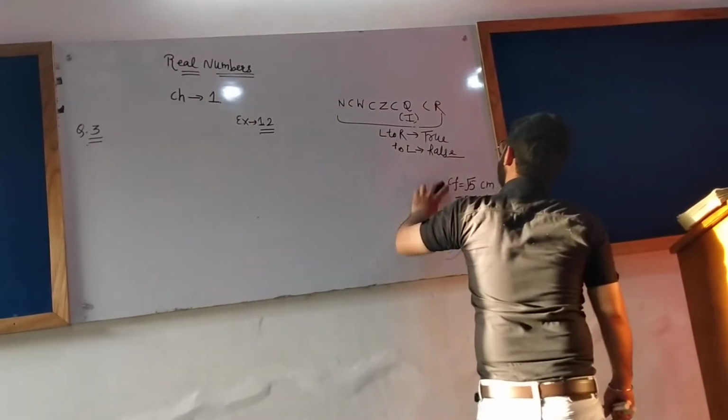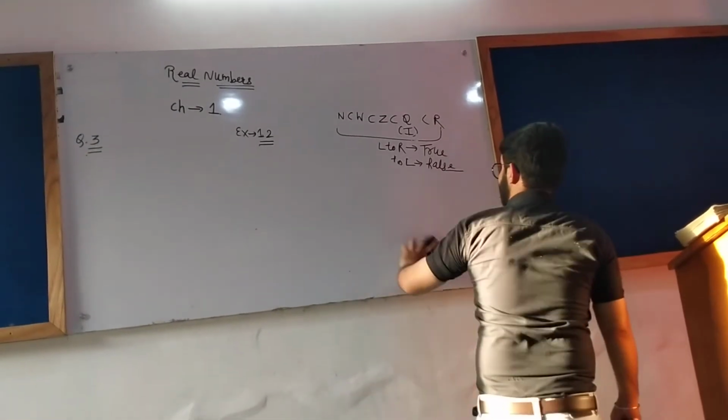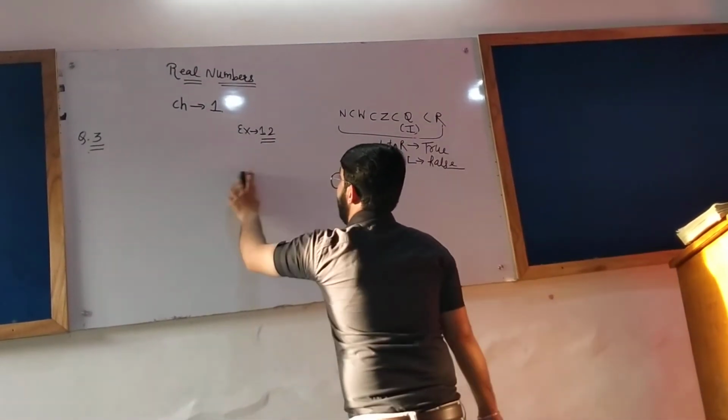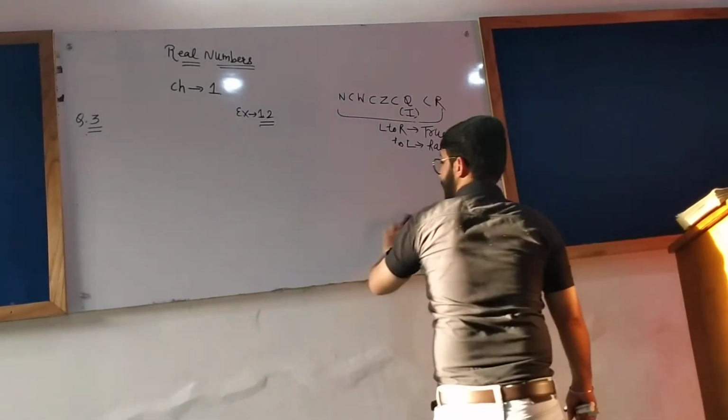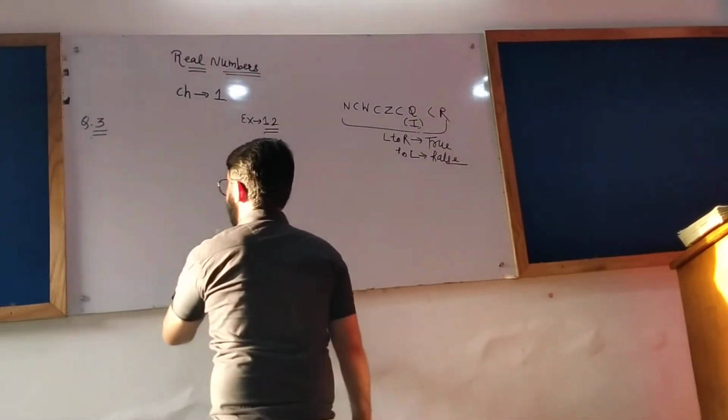Hope you have learned this sequence. N is a subset of W, W is a subset of Z, Z is a subset of Q, Q is a subset of R.